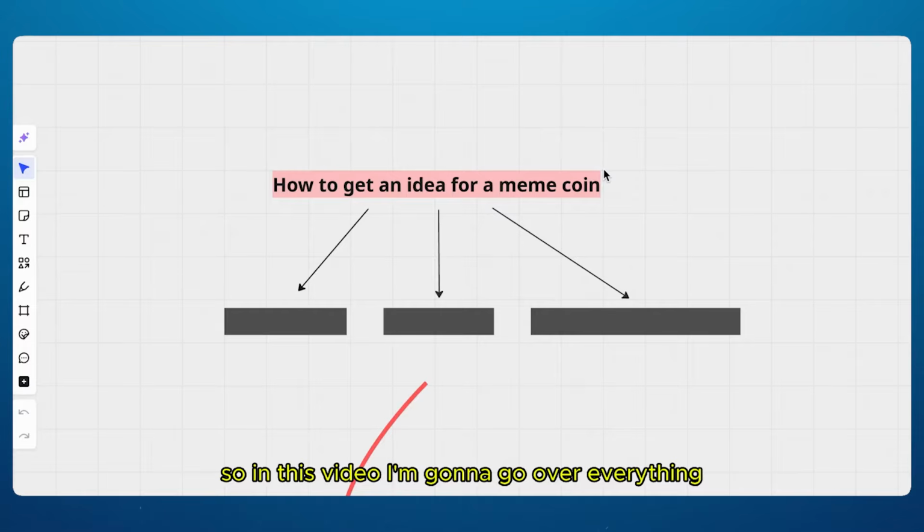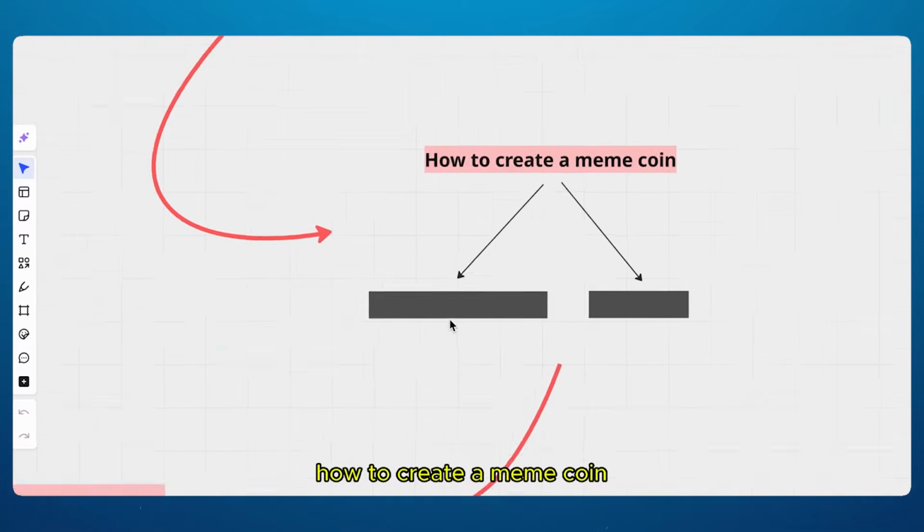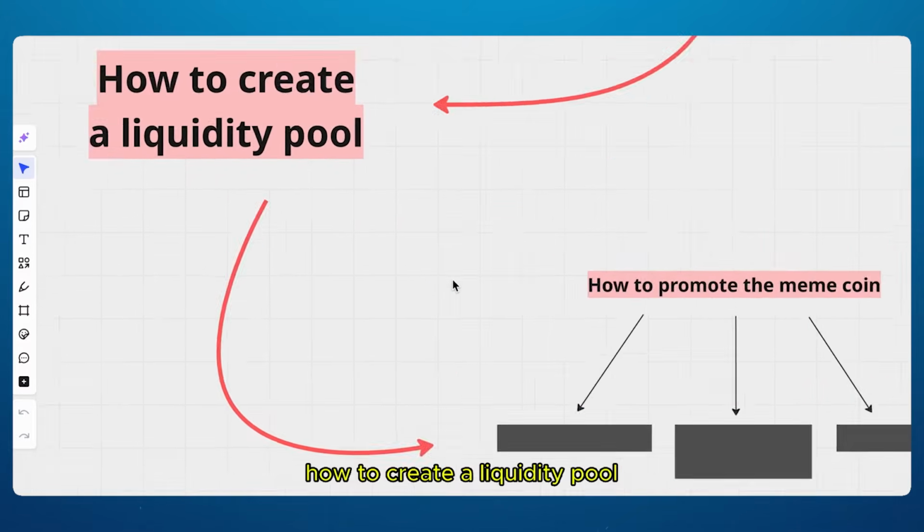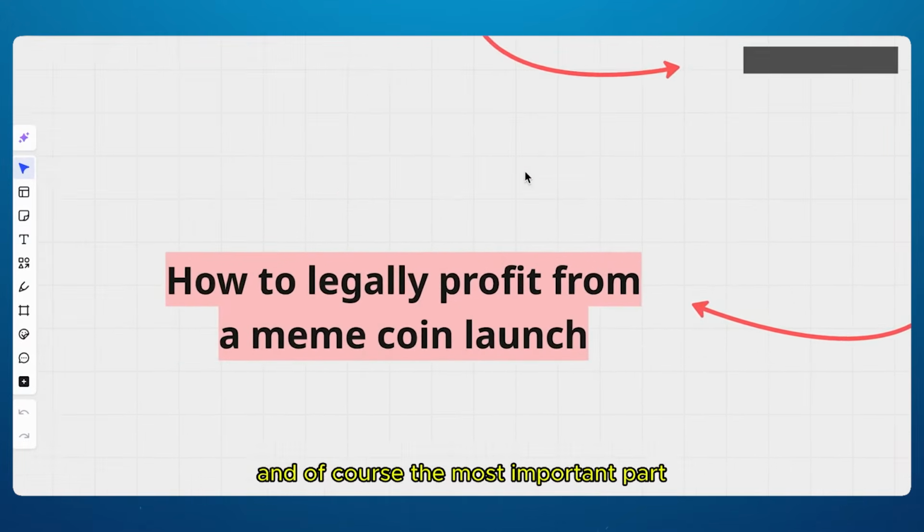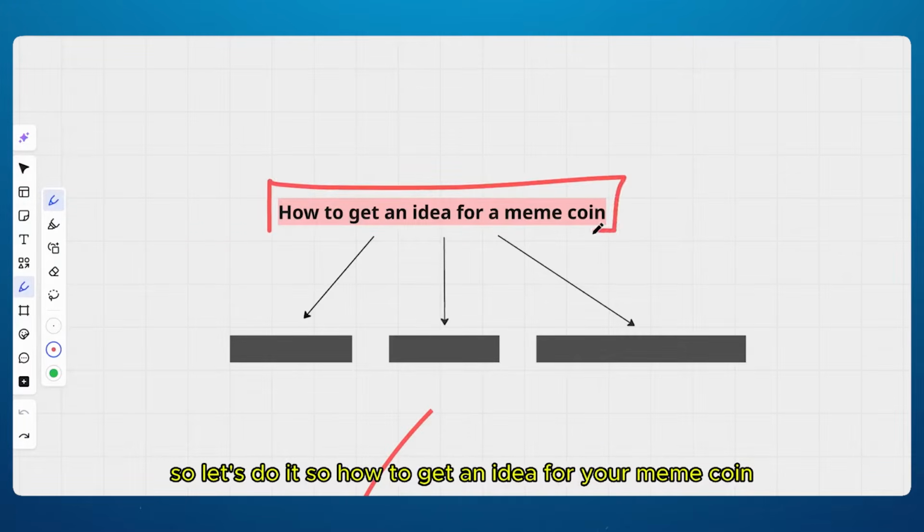So in this video, I'm going to go over everything: how to get an idea for a memecoin, how to create a memecoin, how to create a liquidity pool, how to promote the memecoin, and of course, the most important part, how to legally profit from a memecoin launch. So let's do it. So how to get an idea for your meme coin.